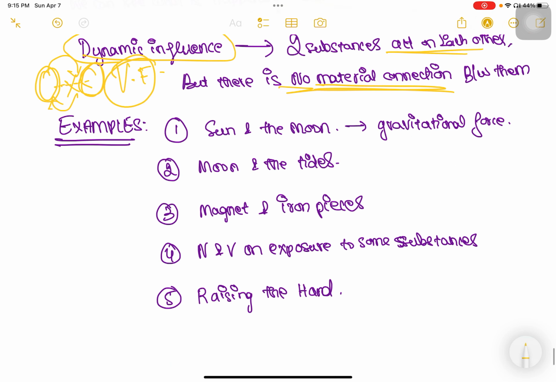Further, in this footnote, he starts giving examples. I've just cut it down to 5 points, correct? Now, one example is about the sun and the moon. So we know that the moon rotates, just a minute. I think I've quoted this wrong. Let me verify once. It is not the sun and the moon, it is the earth and the moon. Okay, so we know that the moon is a satellite, correct? It is a satellite, a satellite being, right? So the moon is rotating around the earth.